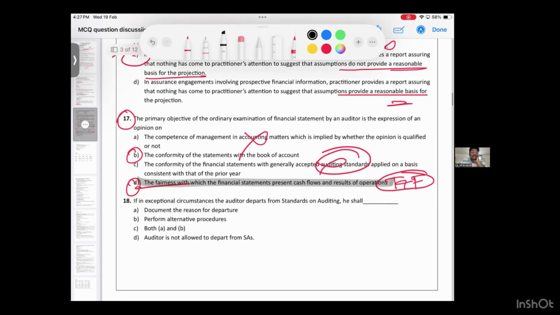18th question. In exceptional circumstances, the auditor departs from standards. The auditor cannot properly use a standard. What should the auditor do? Perform alternative procedures, also document the reasons. So both A and B is the answer.